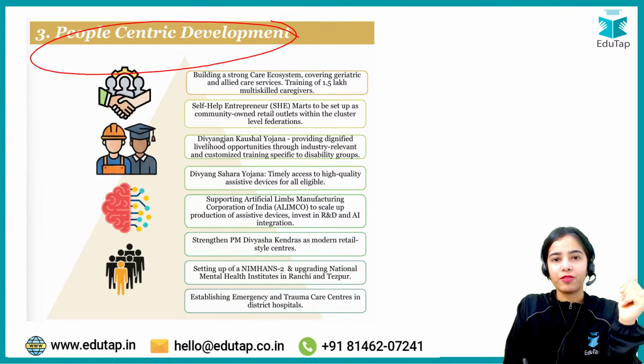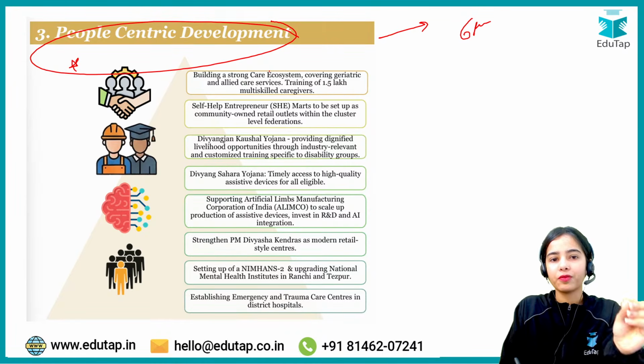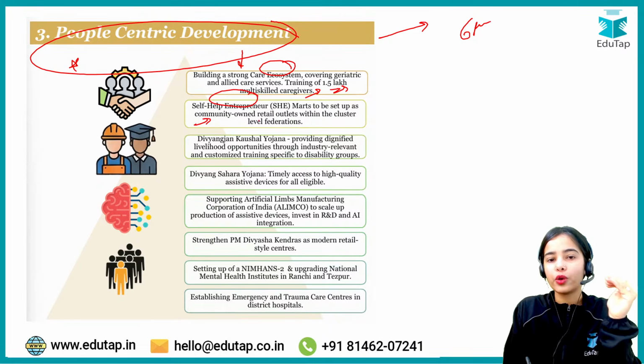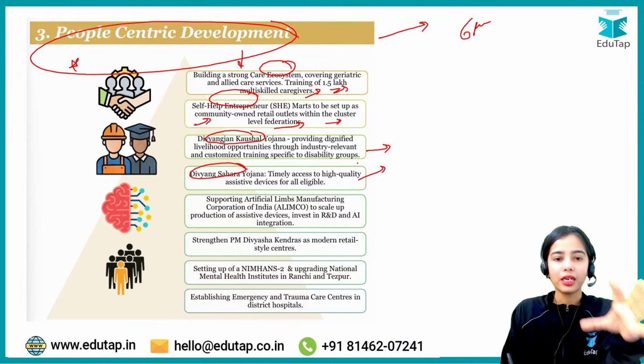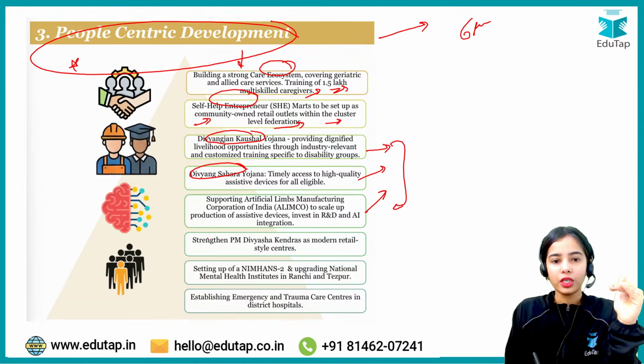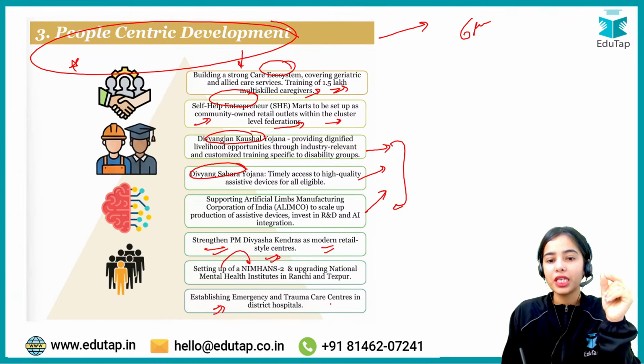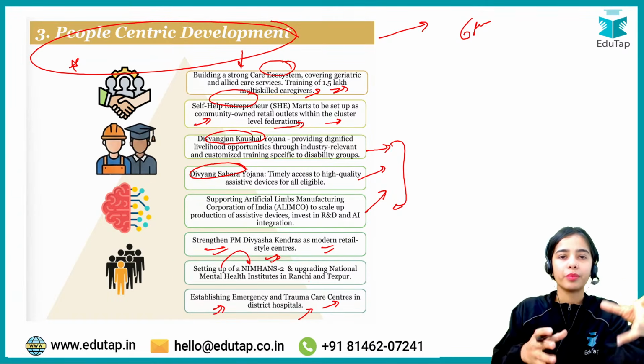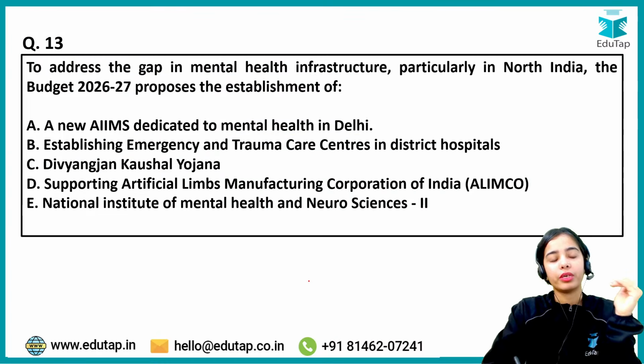Now this is the people-centric development. Out of the 6 pillars, this is the third pillar, that is the people-centric development. So building a strong care ecosystem, training 1.5 lakh caregivers. She Marts that will be set up as community-owned retail outlets within the cluster level federation. Divyangjan Kaushal Yojana and Divyang Sahara Yojana, we will discuss a question on that. Then this also comes under the same question. PM Divyasha Kendras as modern retail style centers and setting up of the NIMHANS to establishing the emergency and trauma care centers in district hospitals. So these are the people-centric development initiatives of the government or the Union Budget.